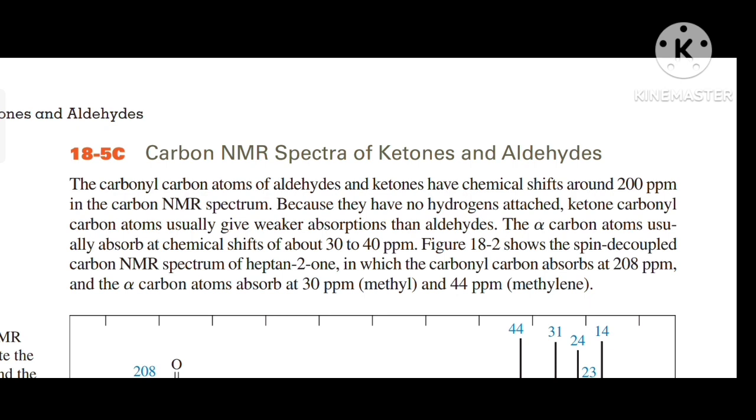Figure 8-2 shows the spin decoupled carbon NMR spectrum of heptan-2-one, in which the carbonyl carbon absorbs at 208 ppm and the alpha carbon atoms absorb at 30 ppm, that is methyl, and 44 ppm, that is methylene.